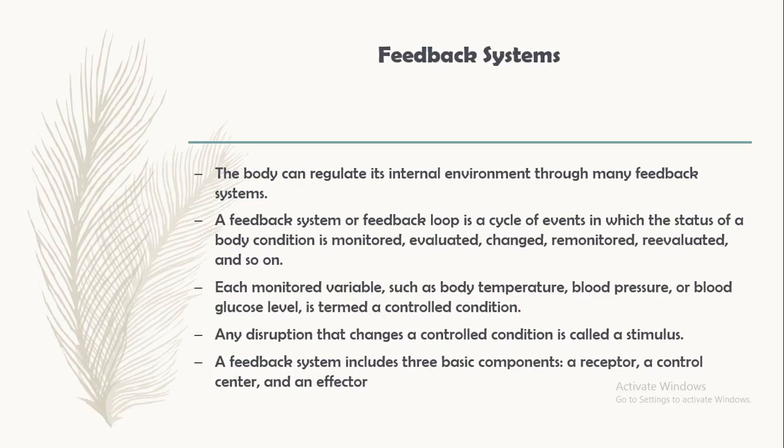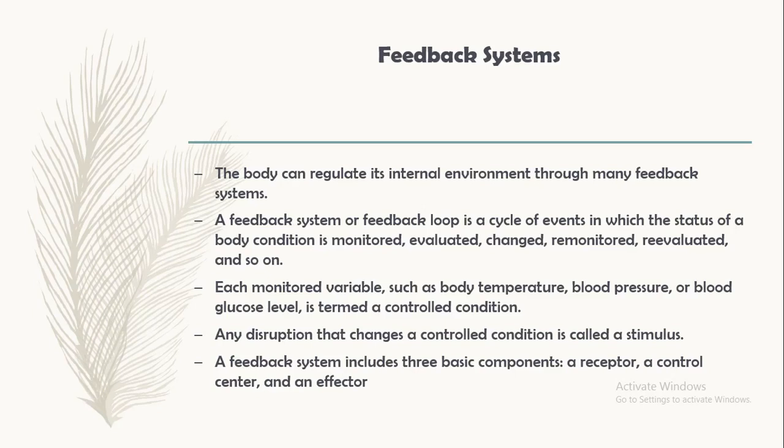Now the next one is the feedback system. The body can regulate its internal environment through many feedback systems. A feedback system or feedback loop is a cycle of events in which the status of a body condition is monitored, evaluated, changed, remonitored, reevaluated, and so on. Each monitored variable, such as body temperature, blood pressure or blood glucose level, is termed the control condition. Any disruption that changes a control condition is called a stimulus.